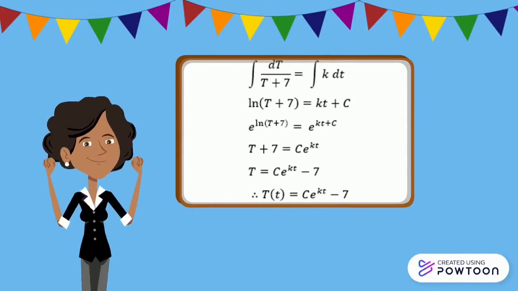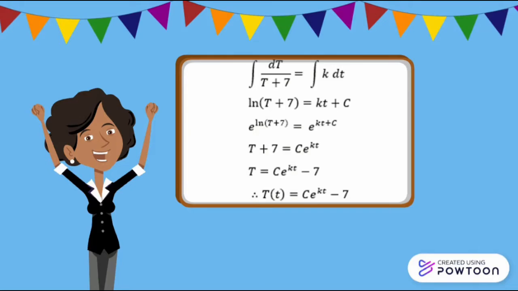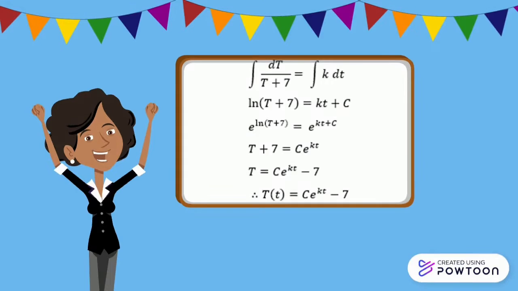Next, we rearrange it and integrate both sides. We integrate 1 over T plus 7 with respect to T and integrate k with respect to t. Then we get ln of T plus 7 equal to kt plus C. Then we use the logarithmic rule, where e to the power of ln of T plus 7 is equal to e to the power of kt plus C. So T plus 7 is equal to C e to the power of kt. Thus, T is equal to C e to the power of kt minus 7. Therefore, we can write it in the form T of t equal to C e to the power of kt minus 7.